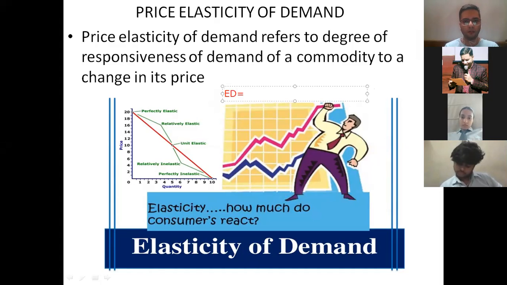As I told you, ED equals to 1 is when the percentage change in quantity demanded is equal to the percentage change in price of the commodity. That is the same, which is ED equals to 1.